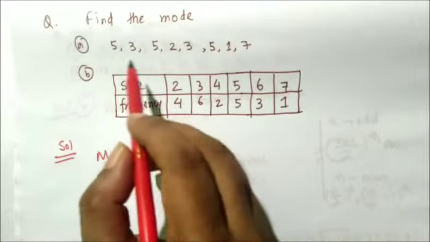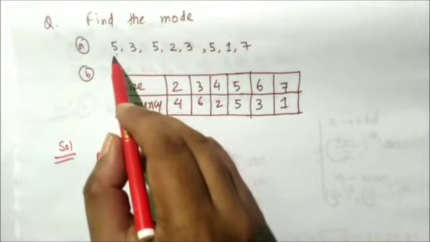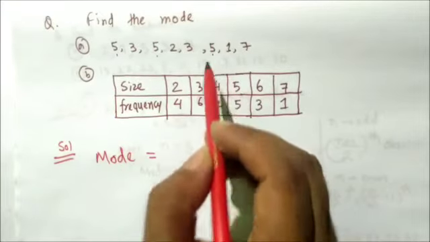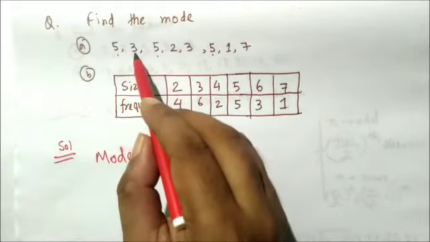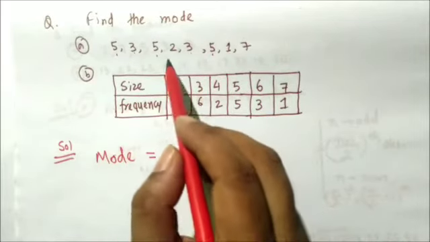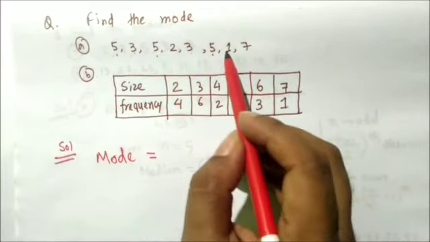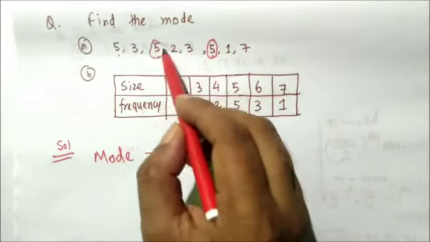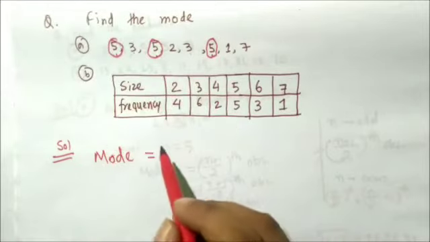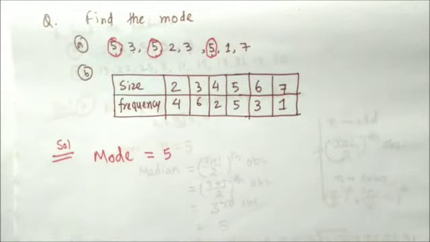In the question itself you can see, 1 2 3 times the 5 is occurring. And 3 is occurring how many times? 1 2 times the 3 is occurring. 2 is occurring only once, 1 is occurring only once, 7 is occurring only once. So 5 is occurring 3 times, so our mode will be 5. As simple. Very simple in fact.